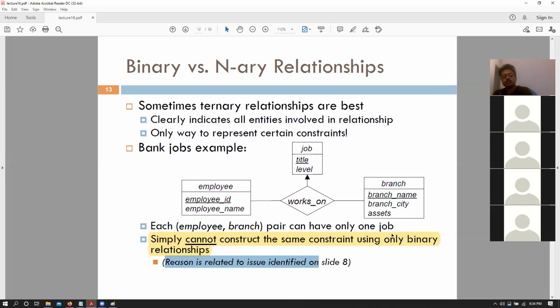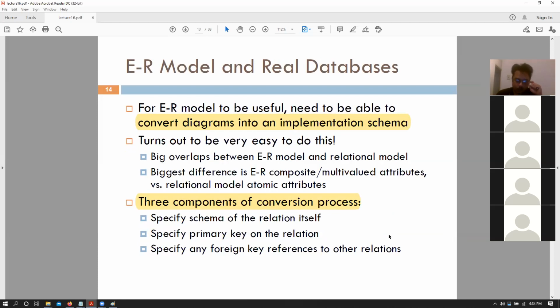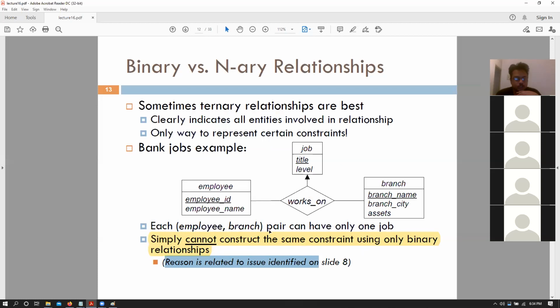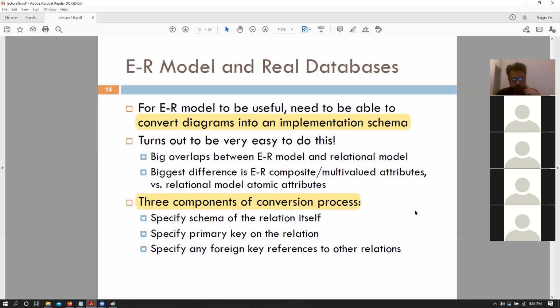Okay, so that was essentially your different types of relationships that we can have. Now, are there any questions? So before we begin, next we will talk about essentially converting an ER diagram into its corresponding schema or its relational model. So before we do that, any questions so far about this thing? About ternary, binary relationships, arrows, primary keys, and so on. So, no? Okay.